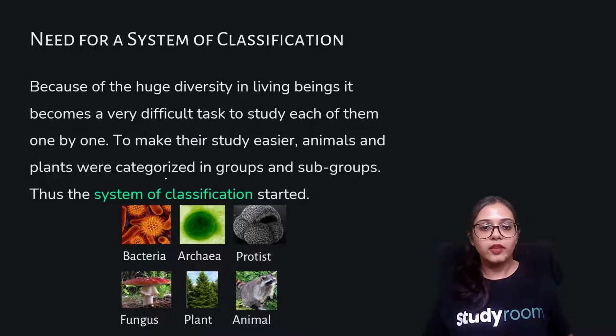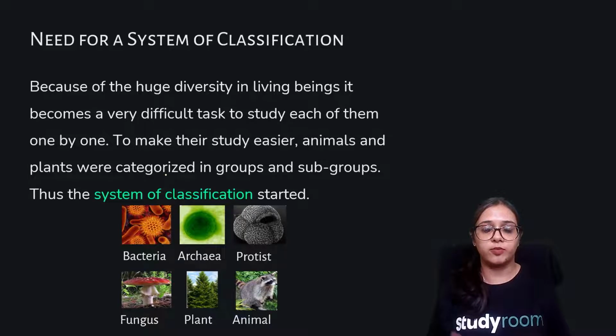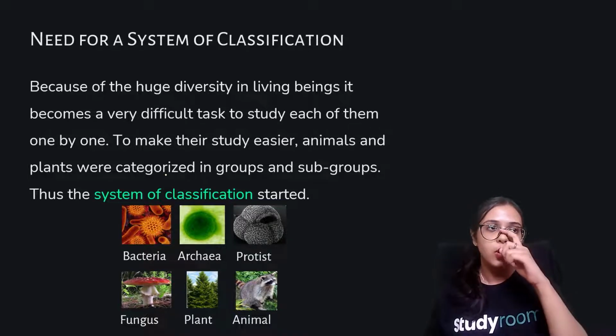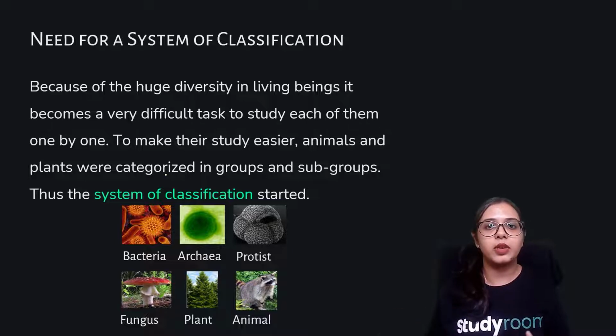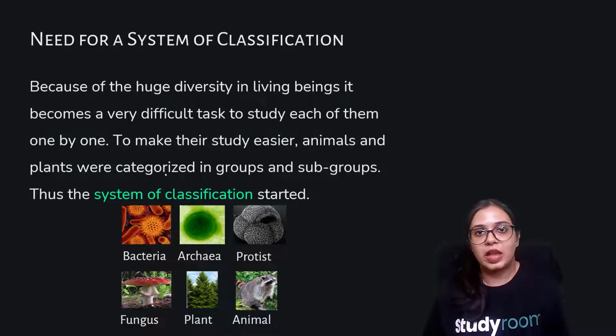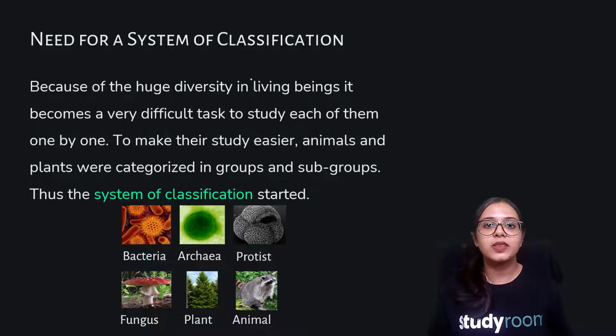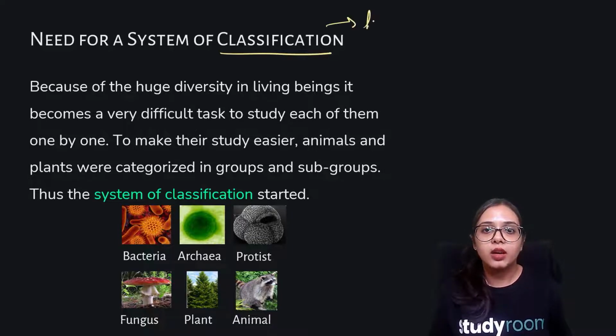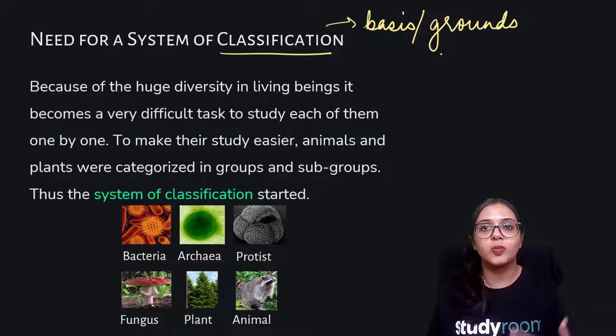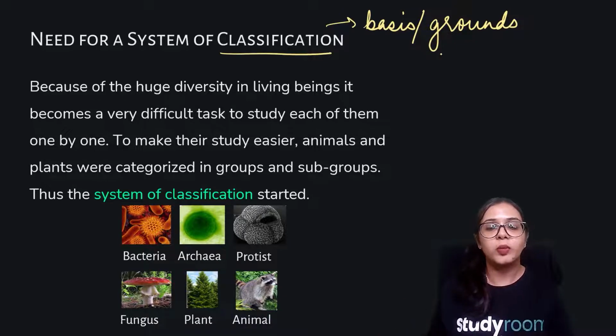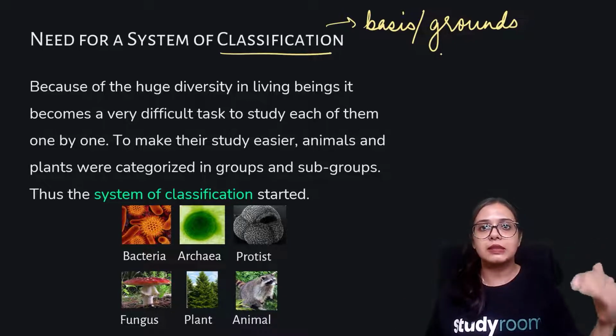All right. So, if you say that all the animals that are there, we human beings, we are also animals, right? So, you cannot say that all human beings are similar to say lions, because lions are also animals, or monkeys, or even birds, because birds are also animals, right? So there must be some criteria, right? There must be some classification. There must be some basis, some grounds. All right. And perceiving these grounds, perceiving this basis, we are able to classify that no, animals such as human beings are different from lions because these are the differences.